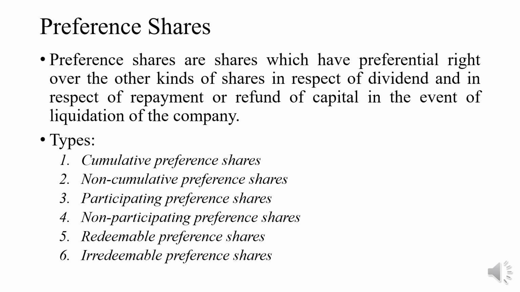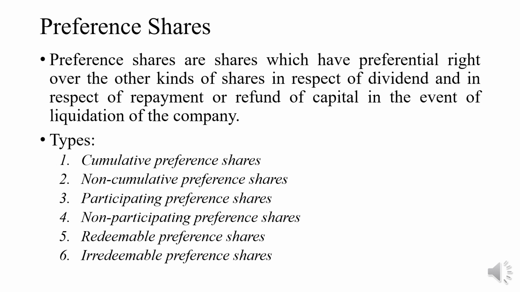The next one is non-cumulative preference shares. These preference shares are quite the reverse of the previous one. See, these preference shareholders are going to get the dividend only if there is any profit. Unlike the holders of cumulative preference shares, the holders of non-cumulative preference shares are not entitled to receive the arrears of dividend due to them. Next one is participating preference shares.